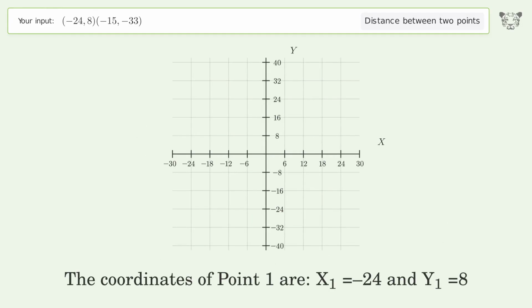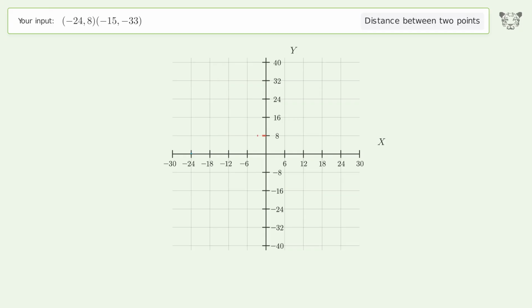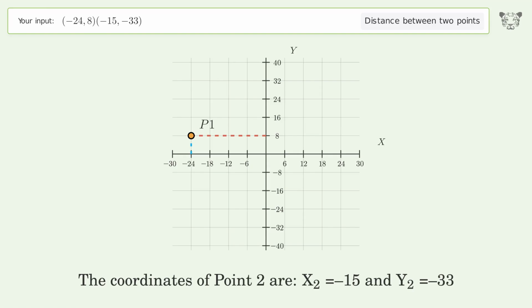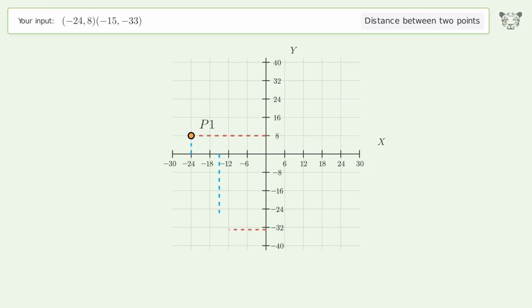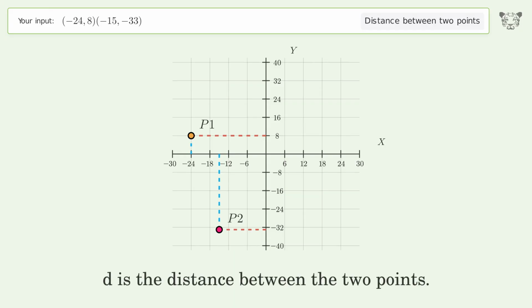The coordinates of point 1 are x1 equals -24 and y1 equals 8. The coordinates of point 2 are x2 equals -15 and y2 equals -33. D is the distance between the 2 points.